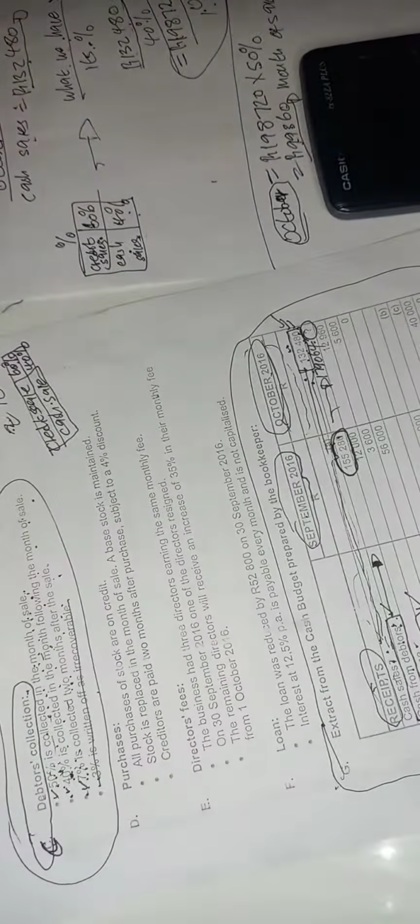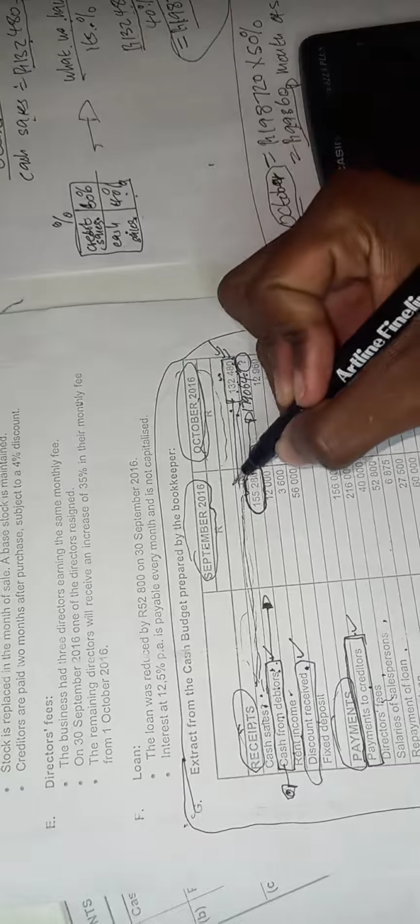Now, the next thing that we are supposed to do, let me just fold this paper so that we just focus on what we are doing. Okay, the next thing is simply to complete the 1.3 amounts for the cash budget. When we look at our extract of the cash budget, you can see that it has A here, B here, C here, D here. We are supposed to complete all these amounts starting from A.